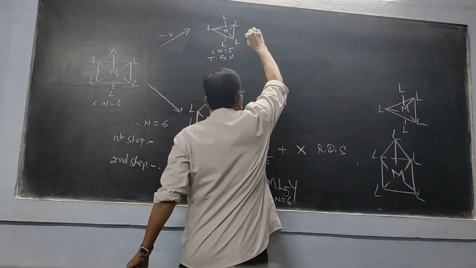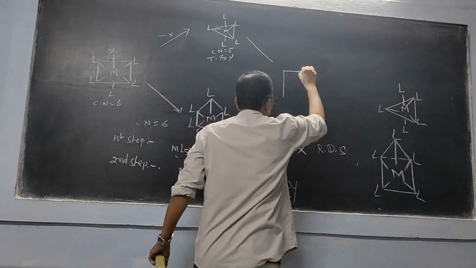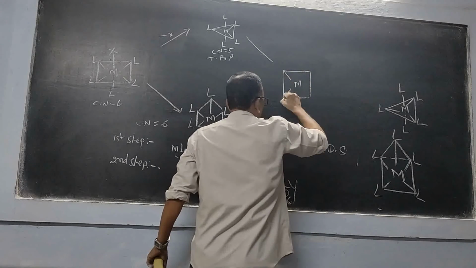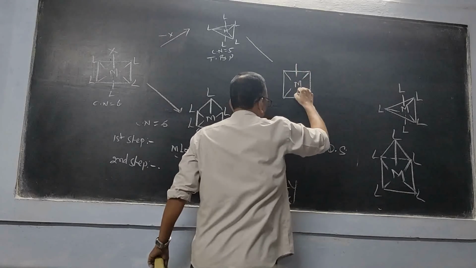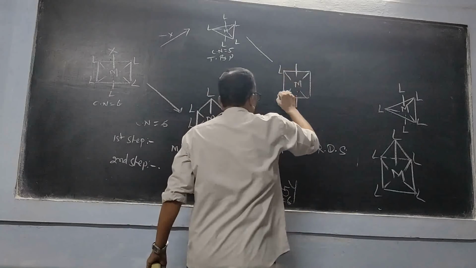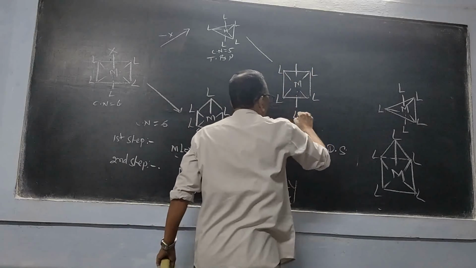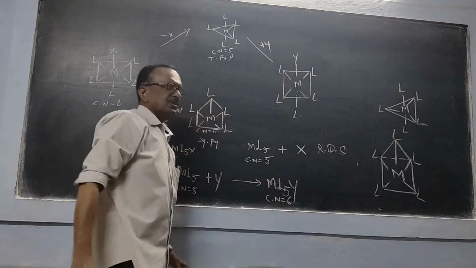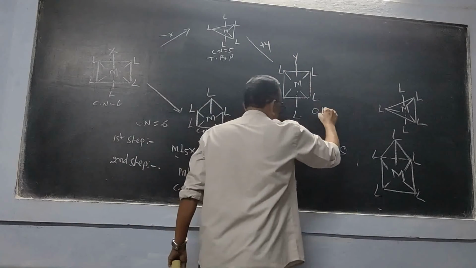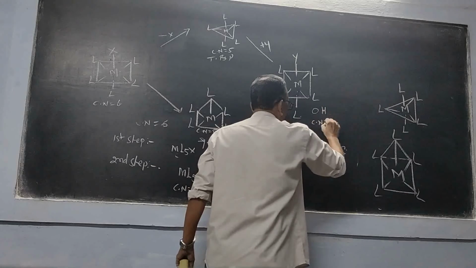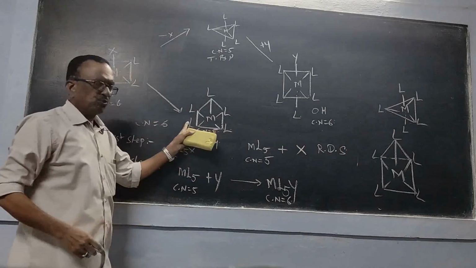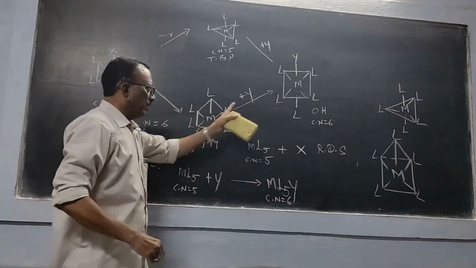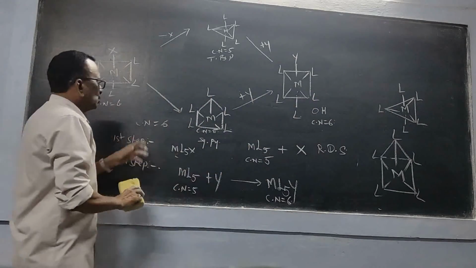Now from here draw an octahedral complex, metal at the center, like this. 4 ligands, and here plus 1. Then we get this. So this is an octahedral complex whose coordination number is 6. Now come to this one, same, plus 1. We get an octahedral complex.